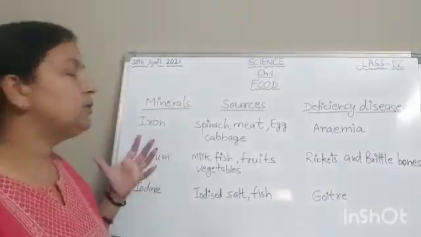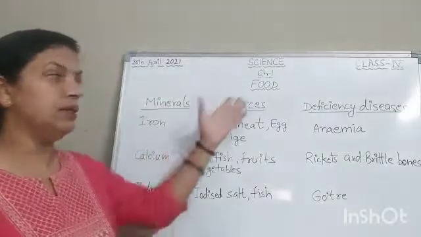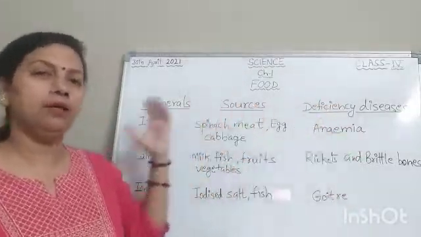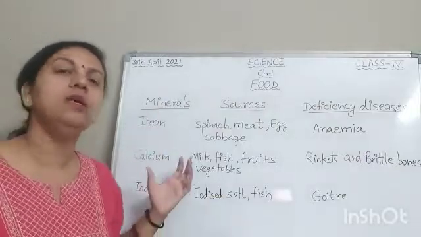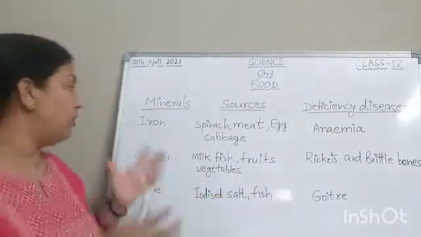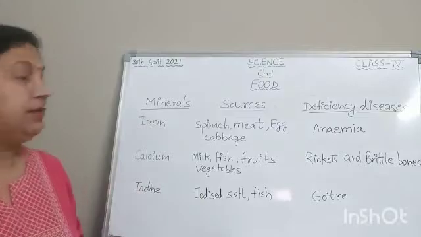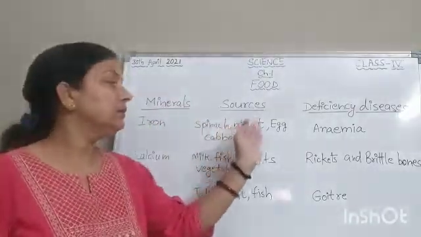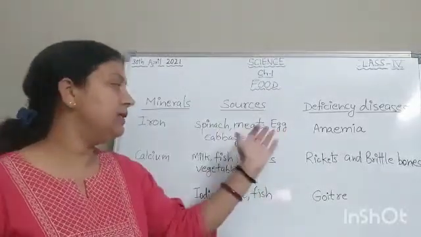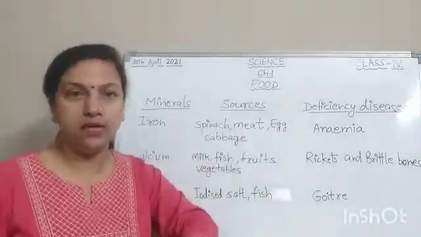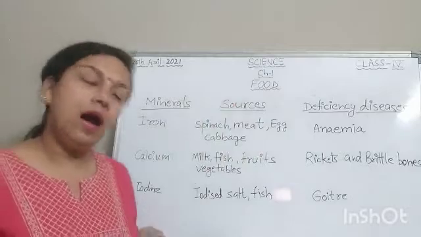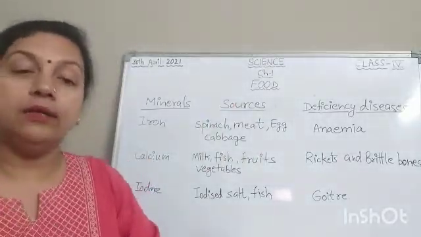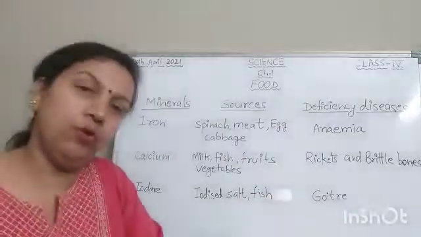Now children, we will talk about some minerals, their sources, and the deficiency diseases caused by the deficiency of these minerals. So first of all, we will talk about iron. The sources of iron are spinach, meat, egg, cabbage, etc. Now, iron helps in formation of hemoglobin.